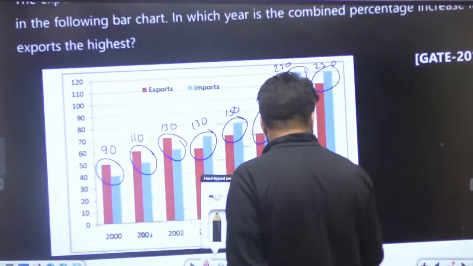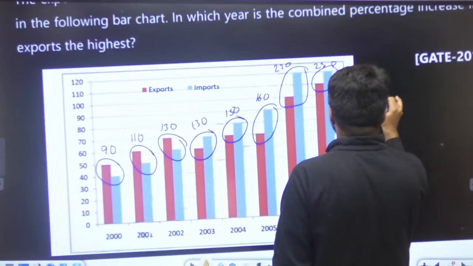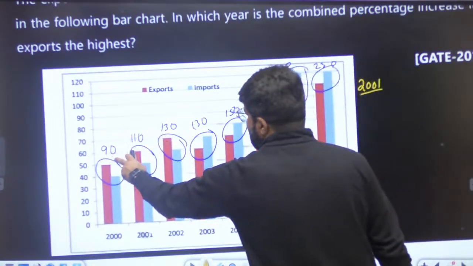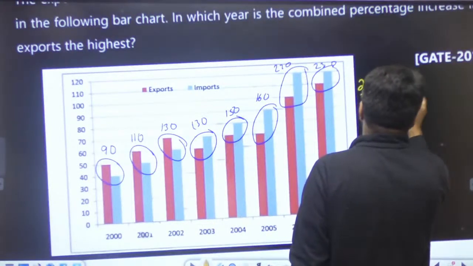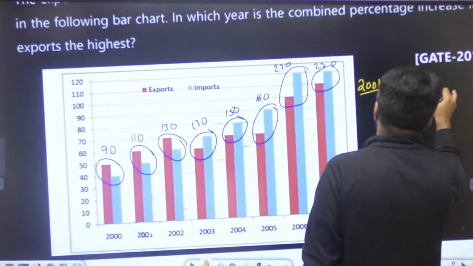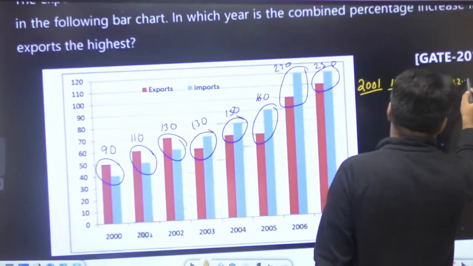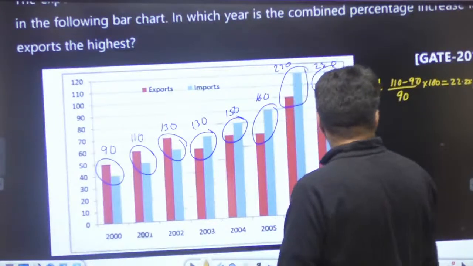Percentage increase. So dear, let us write down for each and every year. Let's start the story from 2001. So what is the percentage increase? Final minus initial divided by initial, right? So this is 110 minus 90 divided by 90 into 100. That is 2 by 9. So 22.2%. Right.